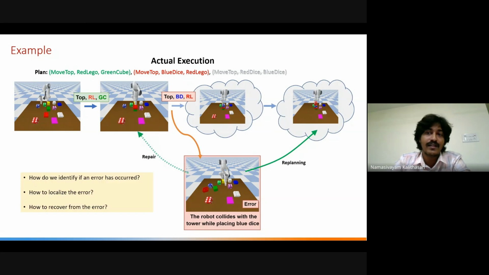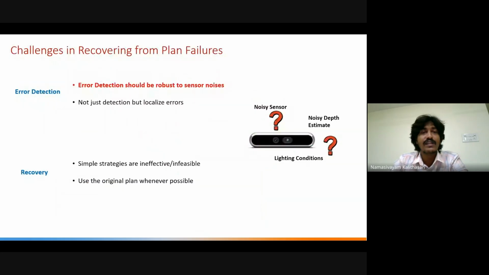So the question here is, how would we identify if an error has happened? And even if you identified an error, how would you localize that error? And once we localize the error, how do we recover from them? So what are the challenges in basically recovering from these plan failures?